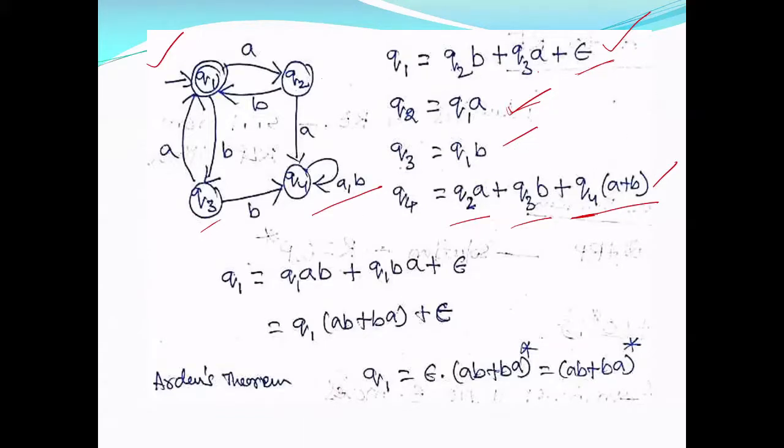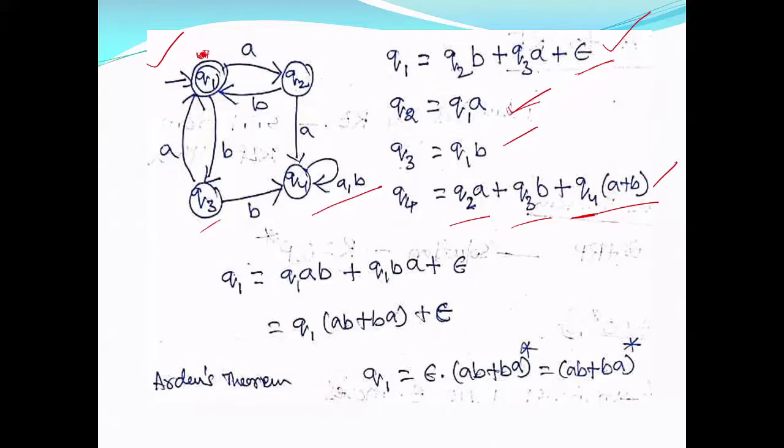Now I have to make substitutions and do whatever is needed. Because Q1 is the final state, I should get the regular expression for Q1. In Q1 there are two things which are not known to me: one is Q2, another is Q3.